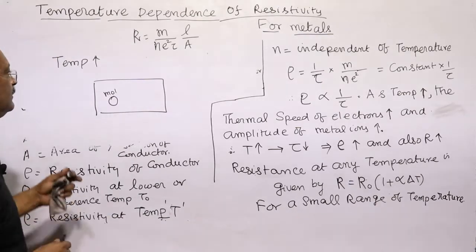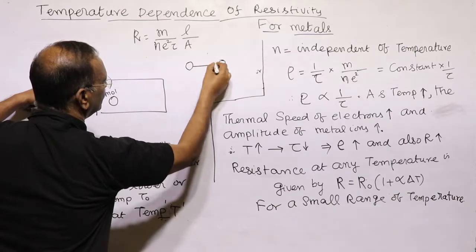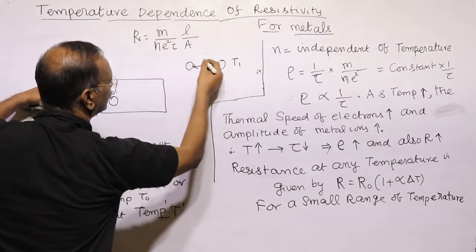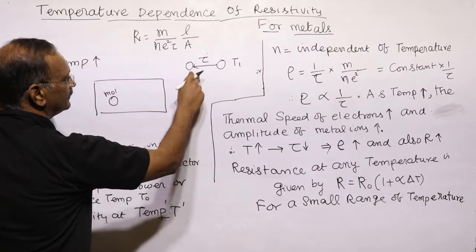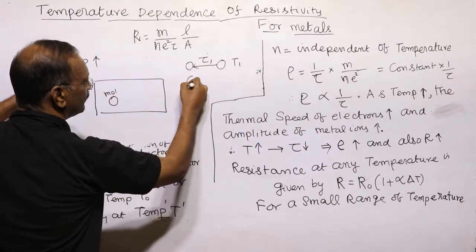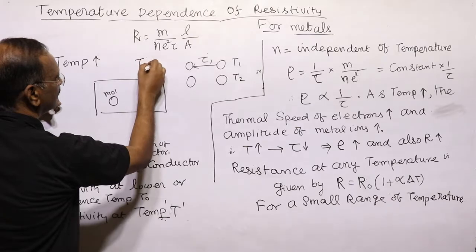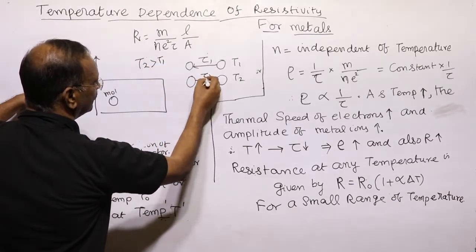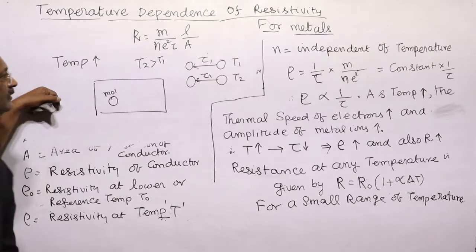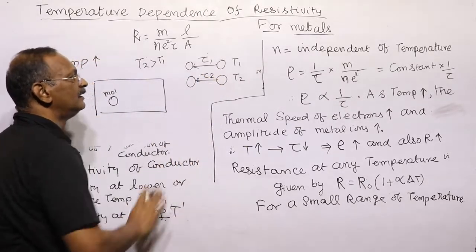When thermal agitation increases, this is the collision time between collisions at temperature T1. This is the time taken between two collisions. Suppose for the same conductor we take T2, where T2 is greater than T1. Then the time between two collisions will decrease.